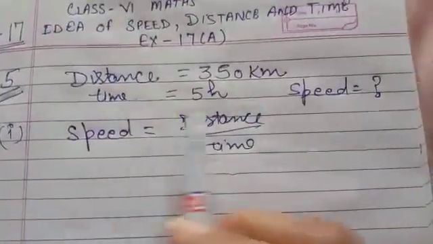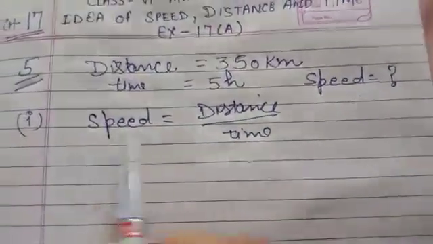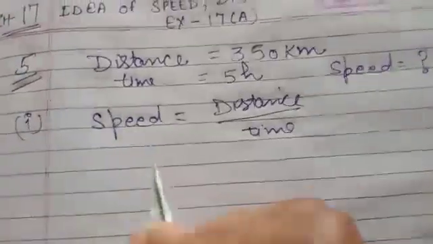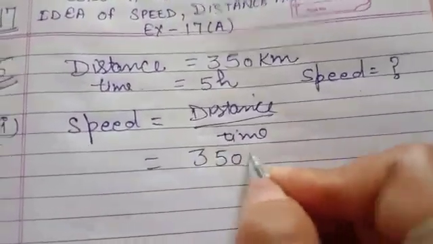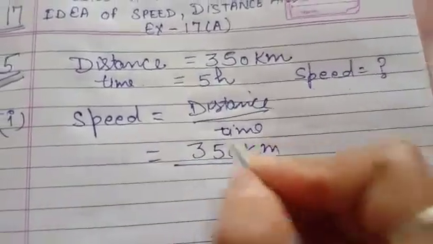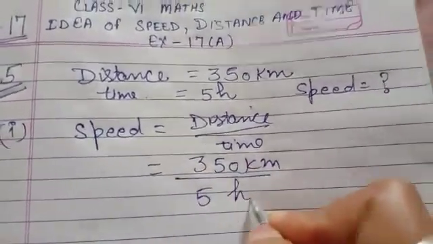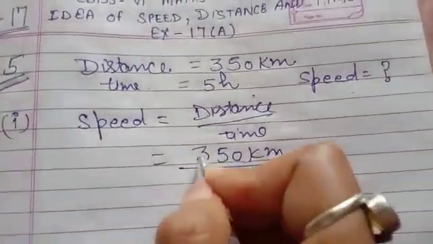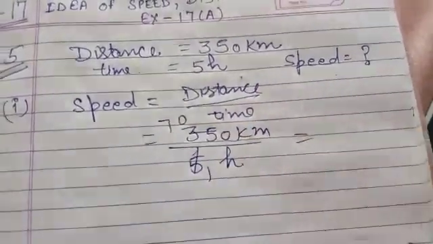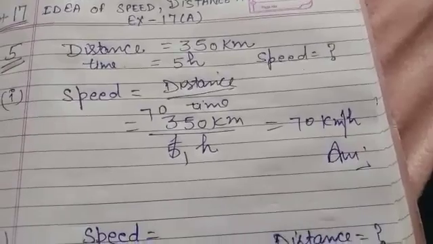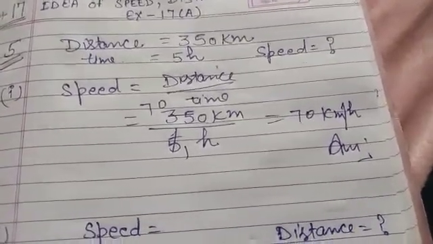Distance is this, time is this. We have to find speed. Speed is equal to distance over time. We will put the values. 350 kilometer over 5 hour. 5 ones are 5. 5 sevens are 35. So the answer will be 70 kilometer per hour.